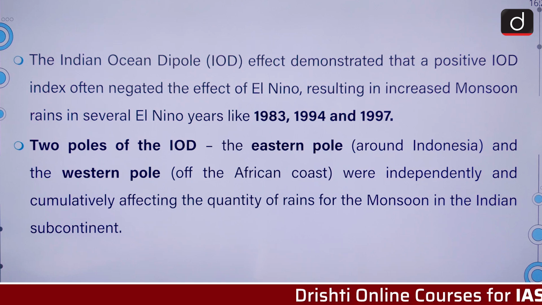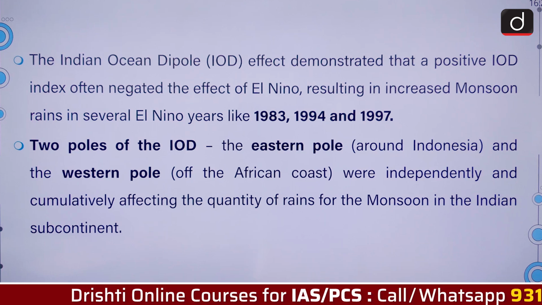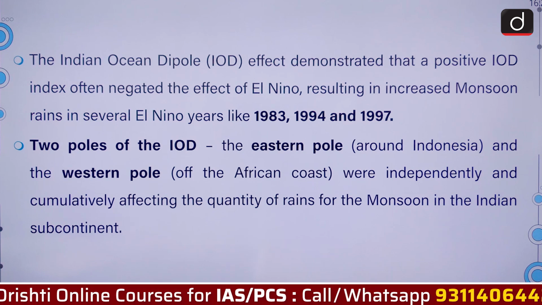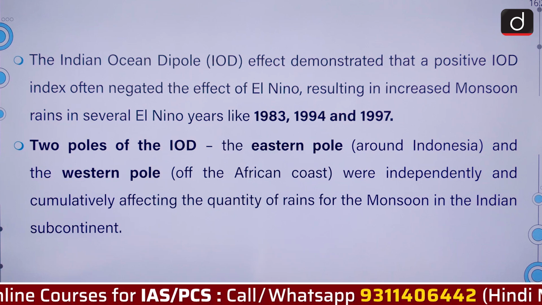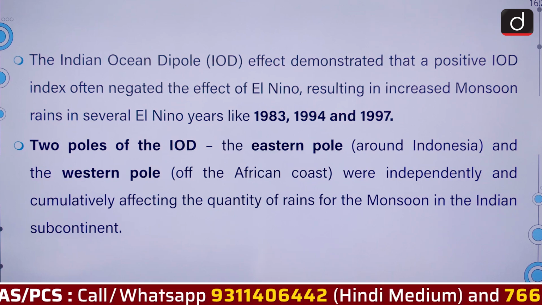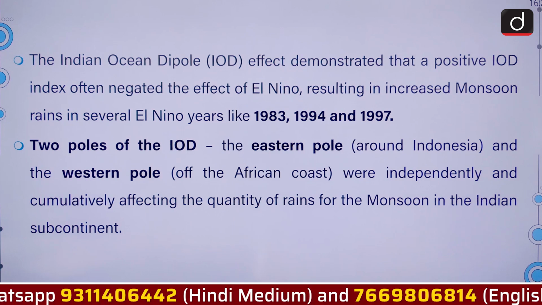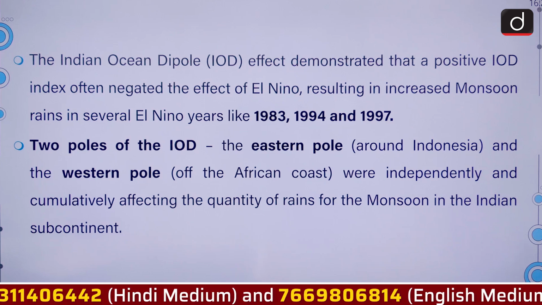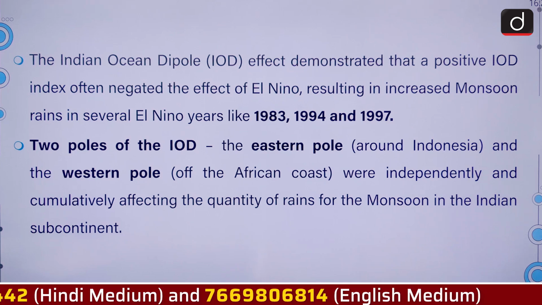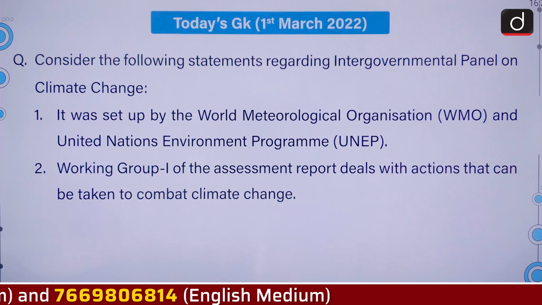The Indian Ocean Dipole effect demonstrated that a positive IOD index often negated the effect of El Nino, resulting in increased monsoon rains in several El Nino years like 83, 94 and 97. Two poles of the IOD, the eastern pole around Indonesia and western of the African coast, were independently and cumulatively affecting the quality of rains for the monsoon in the Indian subcontinent.